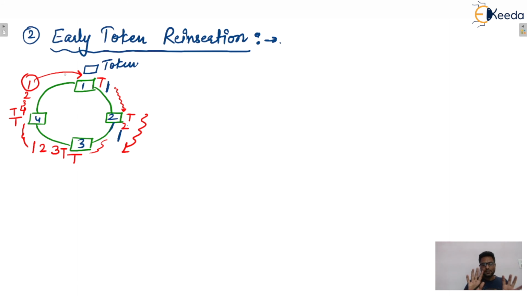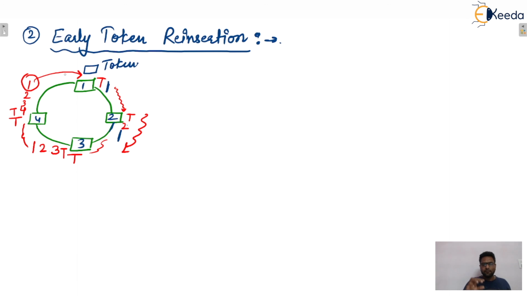Now what happens in this topology if one round is completed by any data packet? Let's say the data packet was transmitted by station 1. After one round this data packet will reach station 1. Now it is the responsibility of station 1 to discard this data unit from the ring, isn't it? Why is it so?